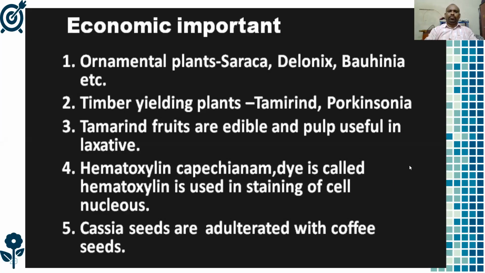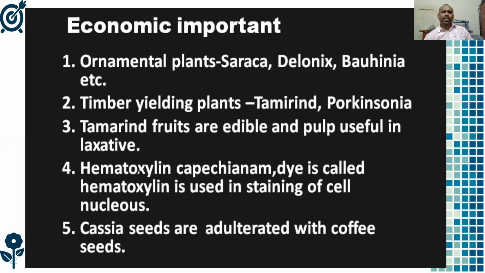Later, the economic importance of the family. Most of the plants are ornamental, like Saraca, Delonix and Bauhinia, and some are timber-yielding plants, like tamarind and Parkinsonia. Tamarind fruit pulp is edible and useful in our daily food items.